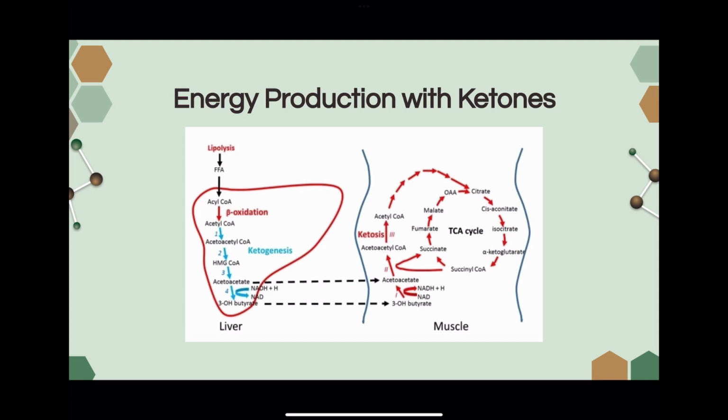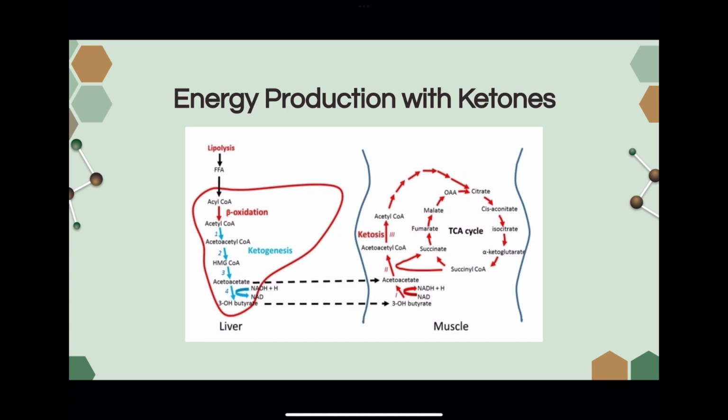From here, a kind of weird reaction occurs. Your acetoacetate is going to react with succinyl-CoA. And if you remember, succinyl-CoA comes from the TCA cycle. So once your acetoacetate reacts with succinyl-CoA, the succinyl-CoA will turn into succinate, which is the next step in the TCA cycle, and your acetoacetate will turn into acetoacetyl-CoA. Once again, we're just basically undoing what we did within our ketogenesis steps. Acetoacetyl-CoA will then be turned into acetyl-CoA. And then acetyl-CoA will enter into the citric acid cycle as it normally would under normal conditions.